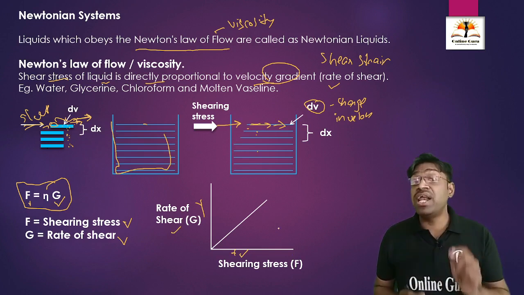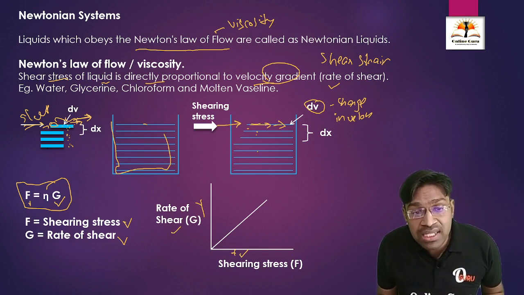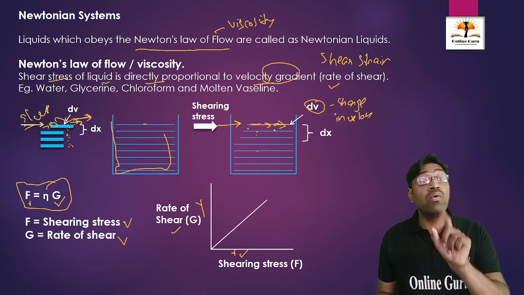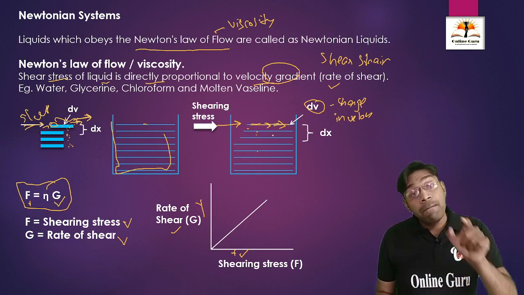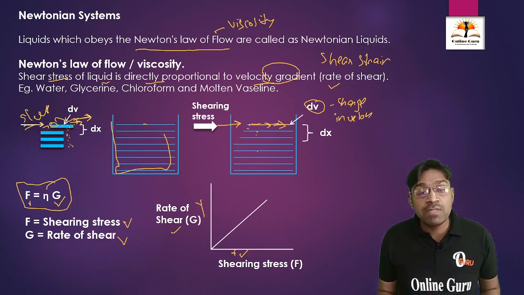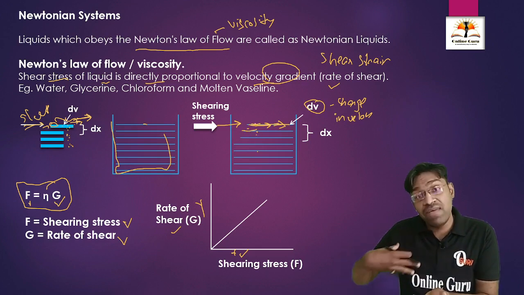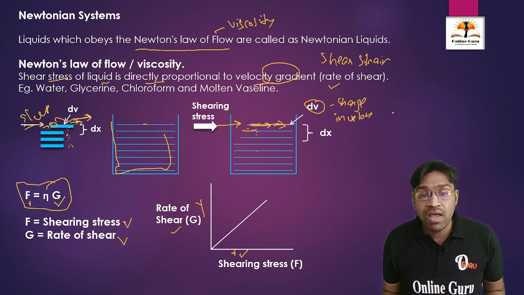And in the rate of shear, we are not only going to see the velocity gradient, but we are also going to see the actual displacement of the upper layer of the liquid with respect to the bottom layer, that is the adjacent layer. How much it is displaced when we apply some pressure. When we apply pressure to the upper layer of the liquid, it is going to move in the forward direction.